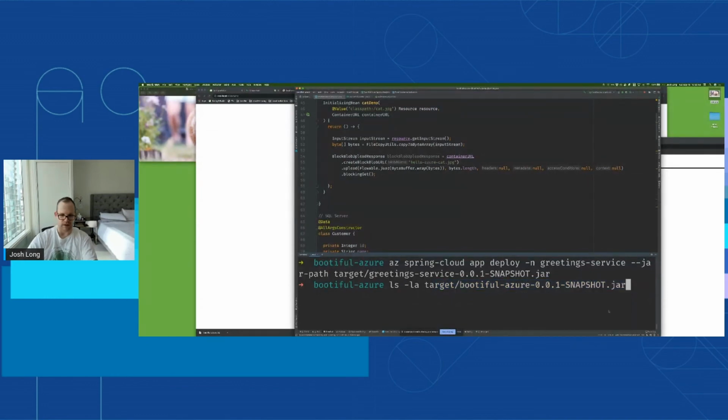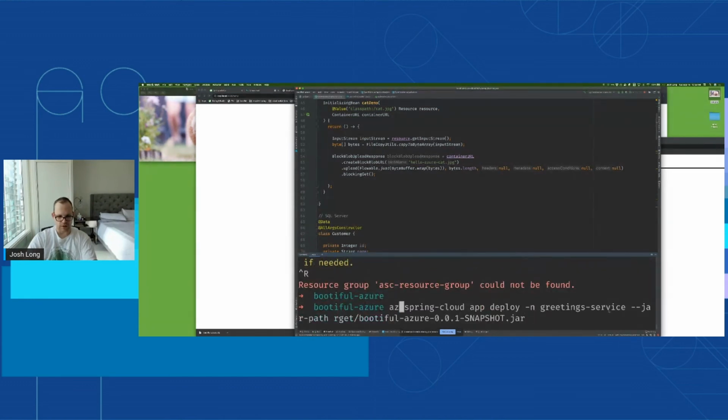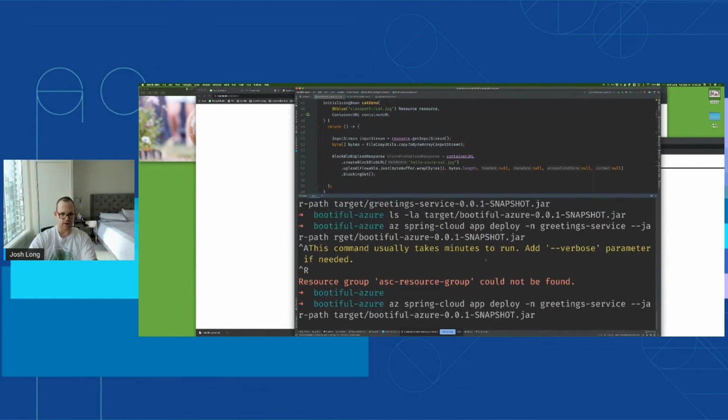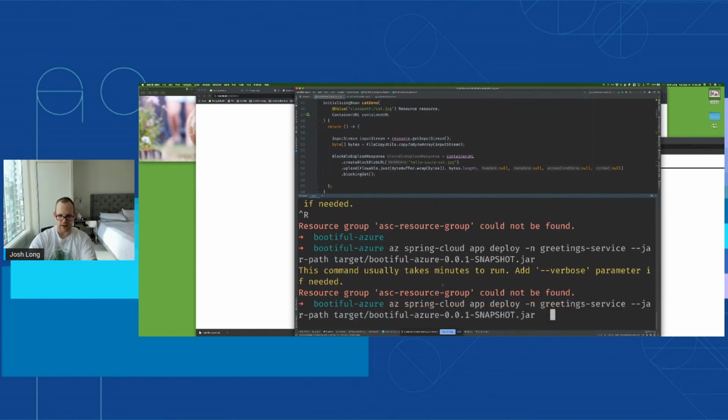So we'll say copy. And we'll say Azure Spring Cloud app deploy -n greeting service jar path target. Okay, TAR. You need to spell it correctly, or I guarantee you won't get nearly so far as you'd like. And then I think that's it. Yeah, that looks like the gist of it. So hit go, and that'll take a few minutes. Resource group. Oh, you need to specify a resource group.